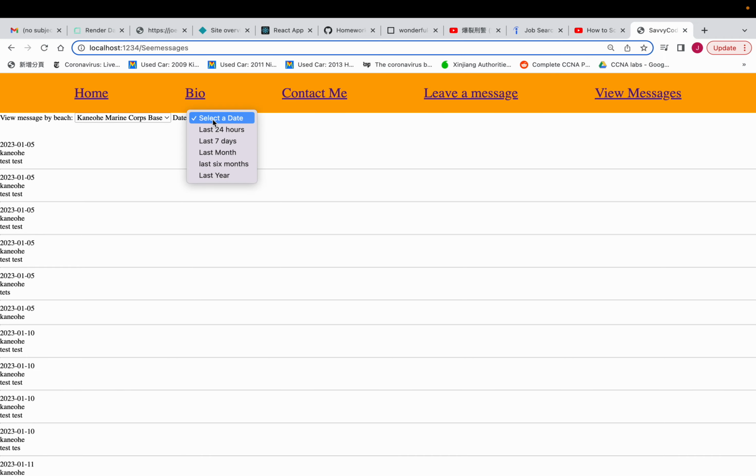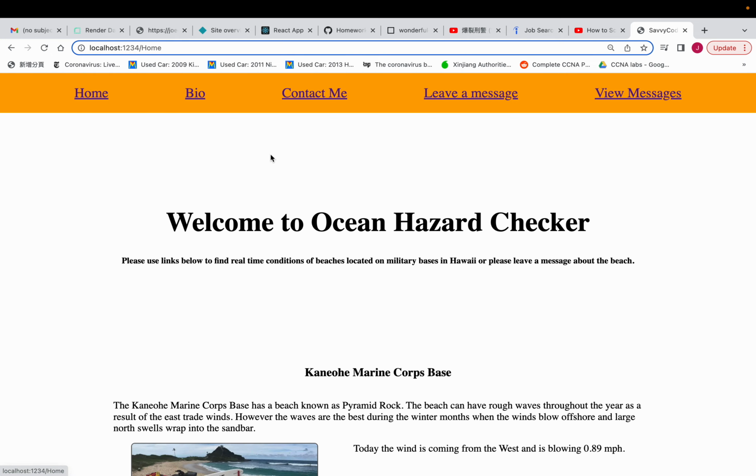Going forward in the future, I hope to implement a date range that will allow them to filter not only based on the base but also on the date. And that is basically my website.